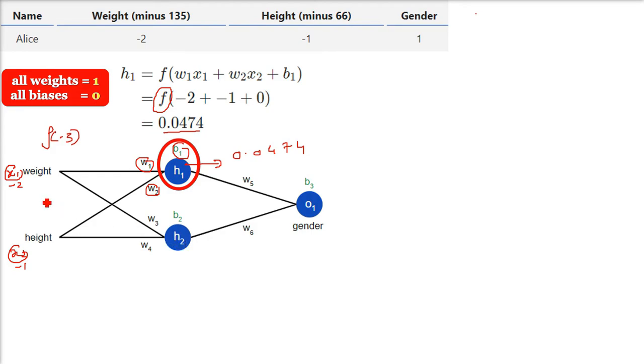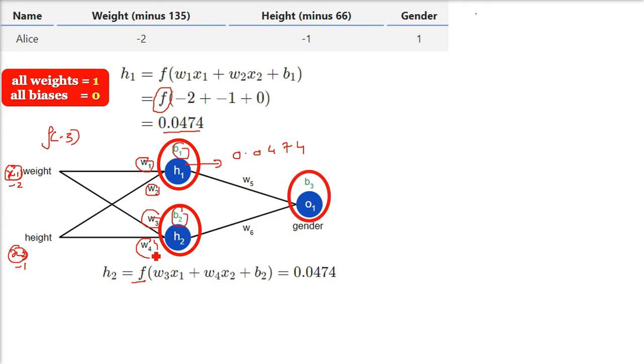So what result is this neuron going to give us? It will be X1 into W3 plus X2 into W4 plus bias. Because we have assumed the weights to be 1 and biases 0, finally you will get -3 here and you will pass it through the activation function. f(-3) is going to be 0.0474. So H1 and H2 outputs are known. This O1 is the final output layer neuron. So what is this neuron going to get? W5 into the output from H1 and W6 into the output from H2. We multiply these two and then add the bias, because we have assumed the weights to be 1 and bias to be 0. It's simply this H1 plus H2.